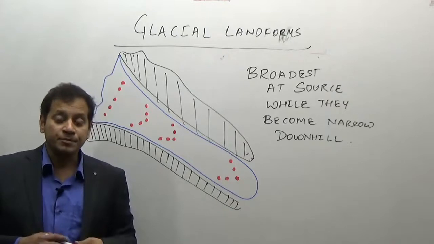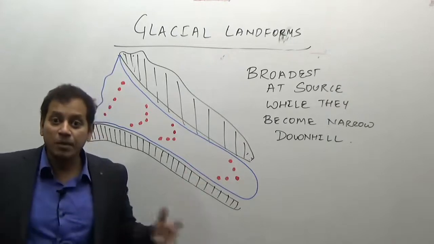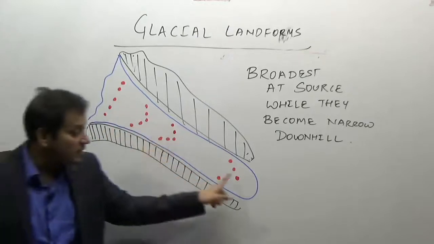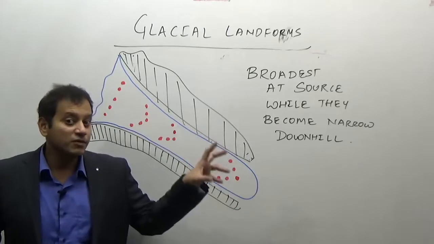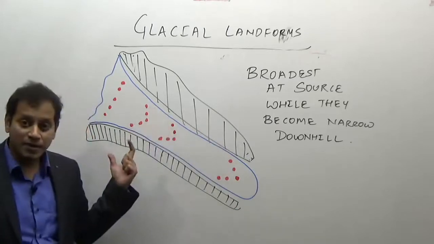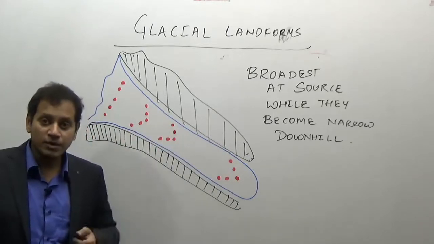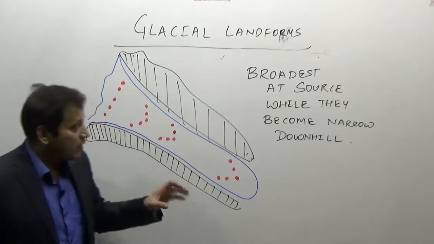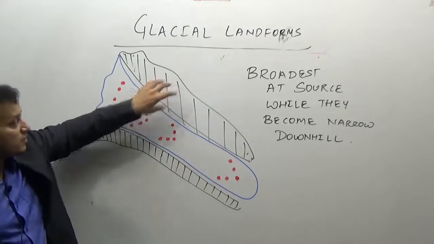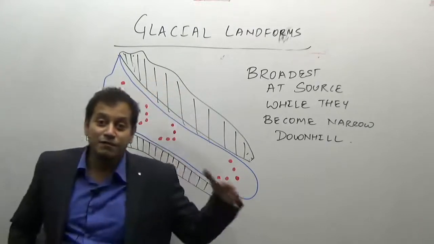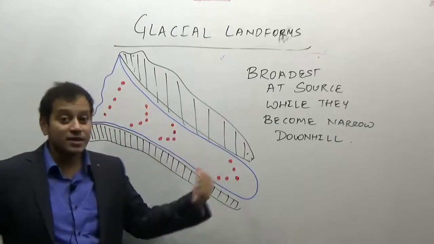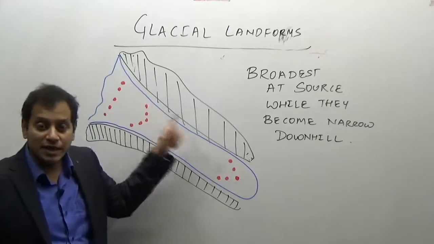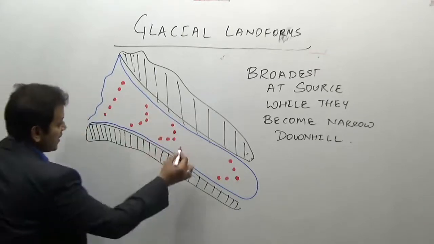Why does it happen? Or what can we conclude from this diagram about the movement? Can I say that the movement of the glacier is maximum at the center of a glacier, while the movement of the glacier is slow on the sides? Yes. Then why is it so? It is because on the sides, because of the presence of the mountain system, there is friction, while in the center there is no friction, and because of the friction, the speed of a glacier on the sides is reduced. The movement of the glacier is downwards this way.